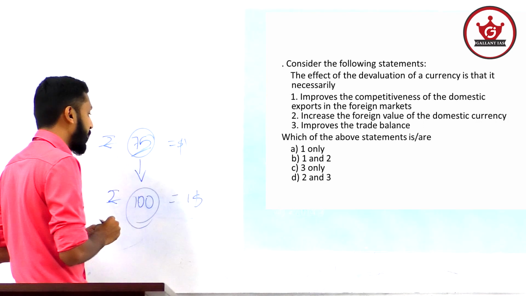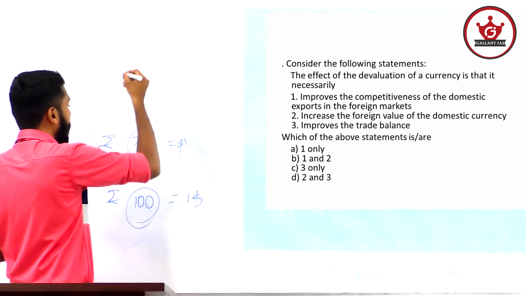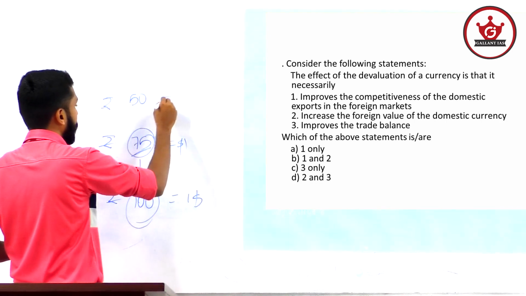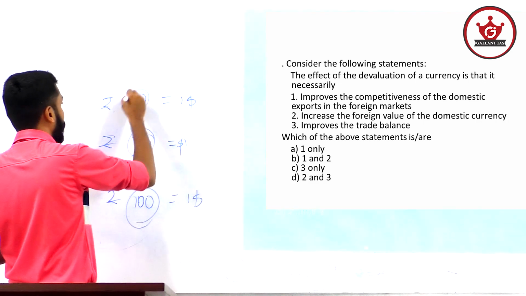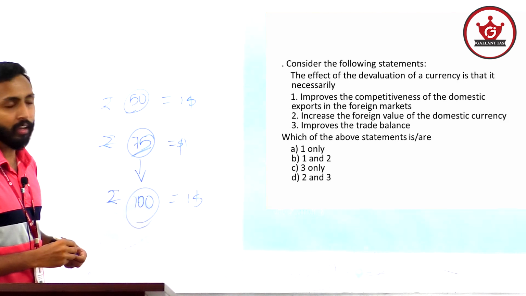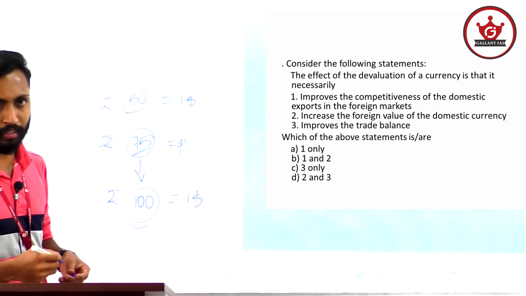Okay, devaluation of currency. Then if the currency value is appreciated, if $1 is 50 rupees, it is appreciation of currency. So this is what devaluation and appreciation of currencies mean.